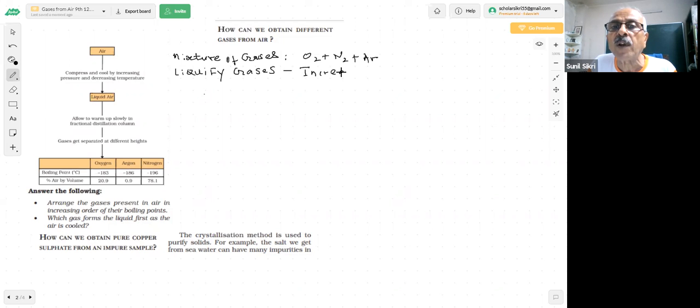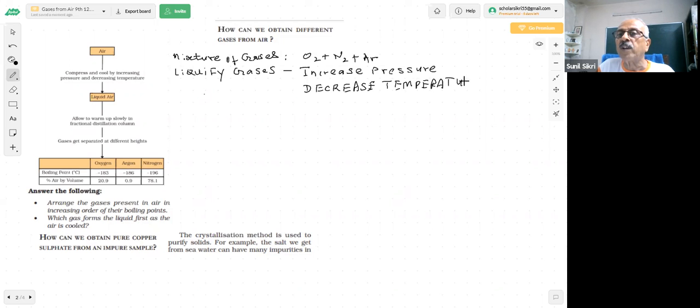I will take air and apply high pressure. When the pressure is applied, the gas particles come closer and closer. At the same time, we will also decrease the temperature. Decrease the temperature.